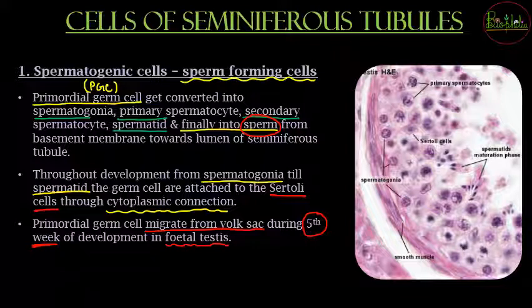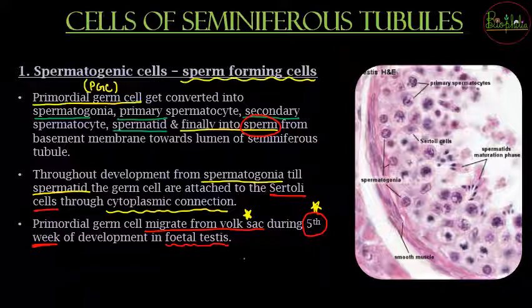So primordial germ cells कहाँ से आएंगे? They are going to come from the yolk sac. Very important question. वो आएंगे yolk sac से during the 5th week of development of the fetal testis. So यहाँ पे अभी तक हमने दो dates के related चीज़ें देखी. First that was 5th week of development में क्या होगा? Primordial germ cells will migrate from yolk sac into the fetal testis.